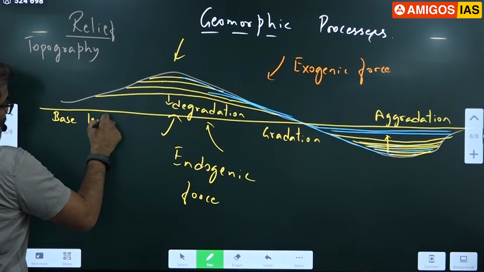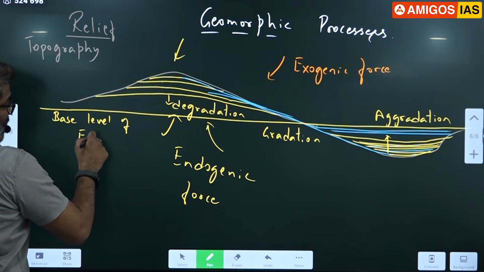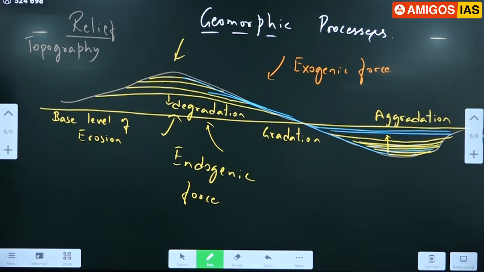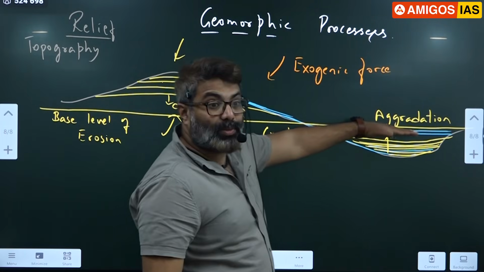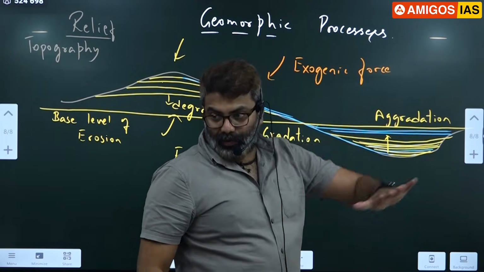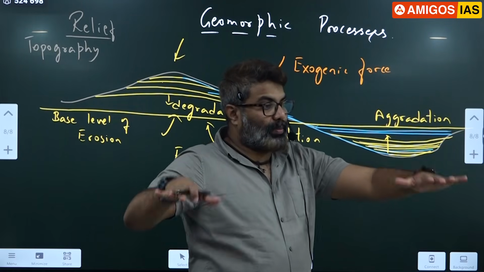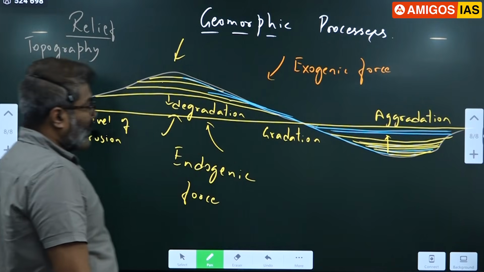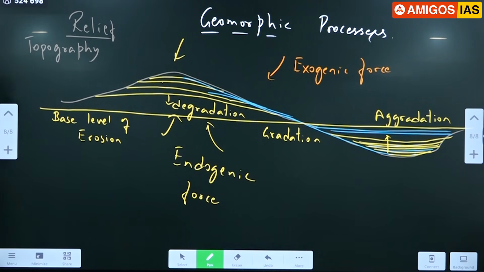Base level of erosion means it is a level up to which erosion takes place. It is a level up to which deposition takes place. Base level of erosion is a level up to which any place will be eroded, not beyond that. So the earth surface is trying to achieve gradation.